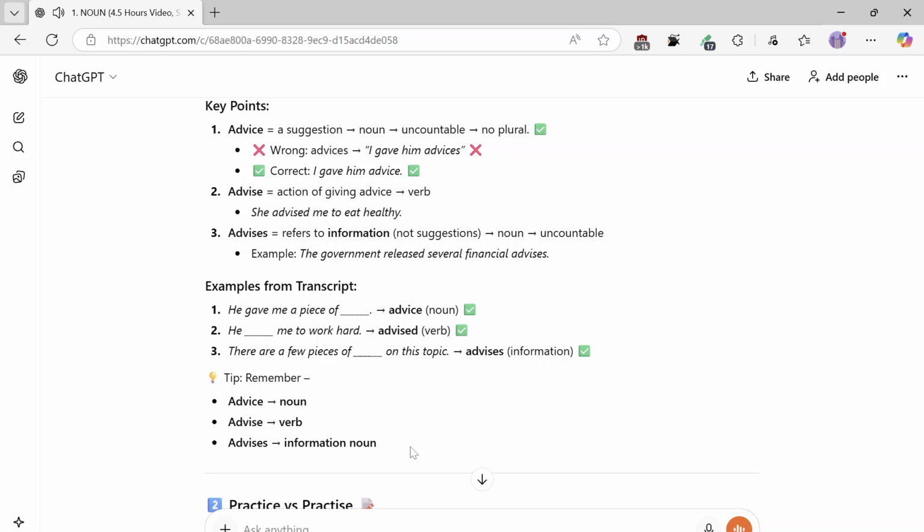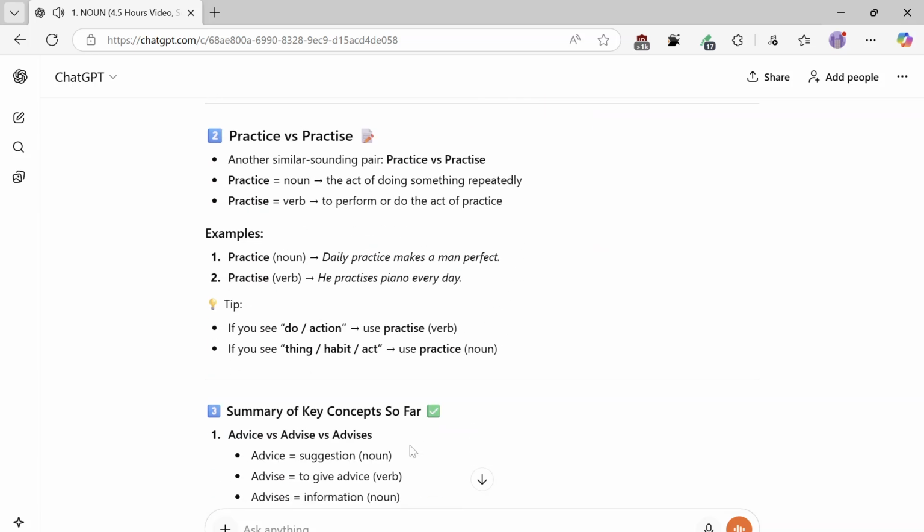Noun, practice versus practice. Another similar sounding pair. Practice equals noun, the act of doing something repeatedly. Practice equals verb, to perform or do the act of practice.